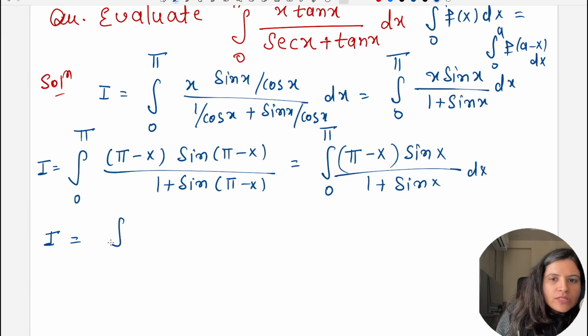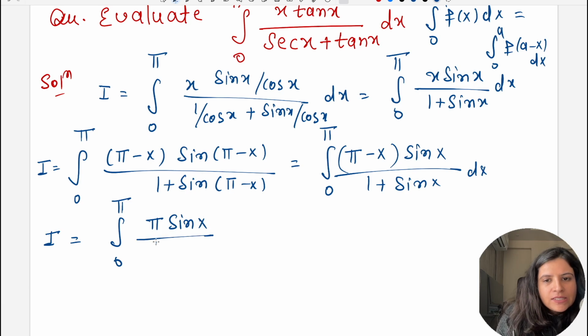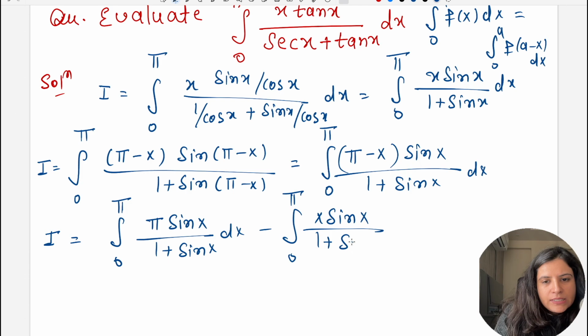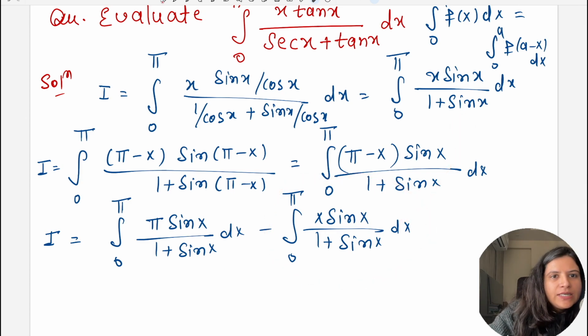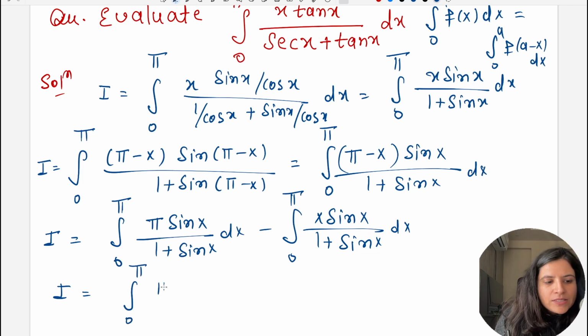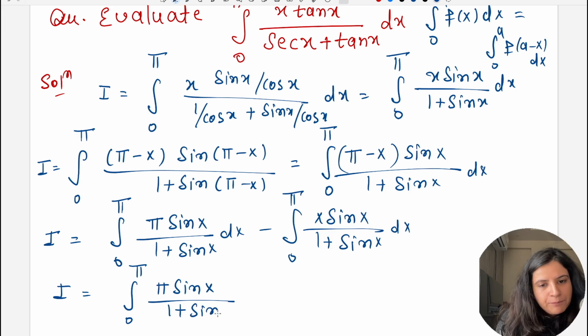So I is equal to 0 to pi, pi sin x divided by 1 plus sin x dx minus 0 to pi x sin x by 1 plus sin x dx. Now you can clearly see that this is nothing but our I. This is same as our I. So we can say that I is equal to 0 to pi pi sin x divided by 1 plus sin x dx, and minus this is my I only.